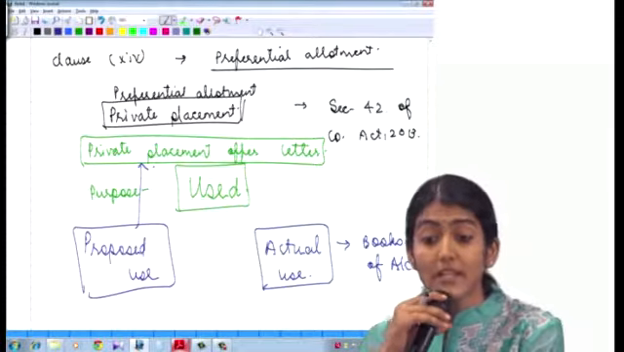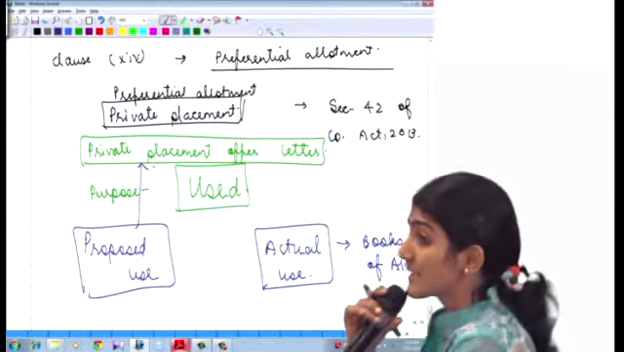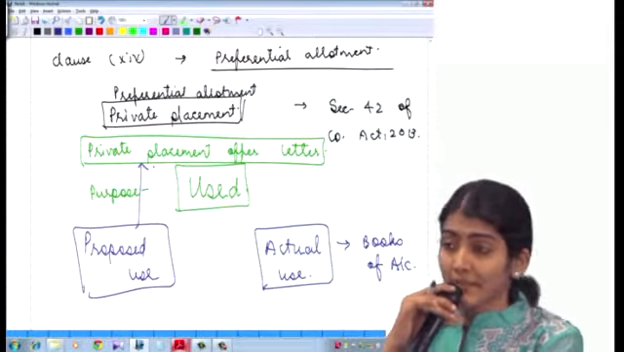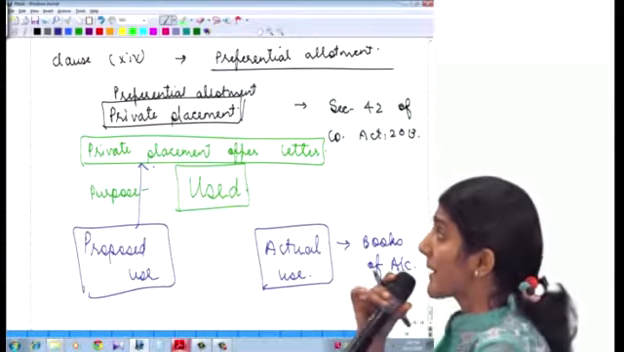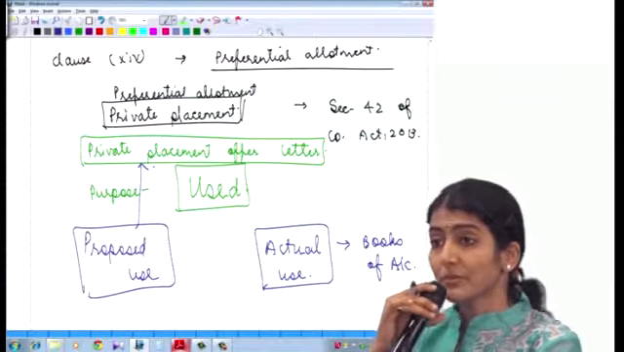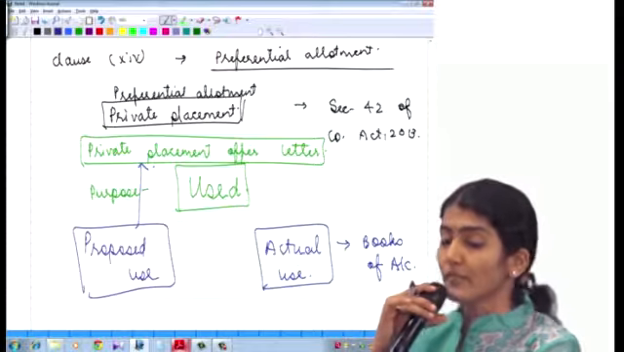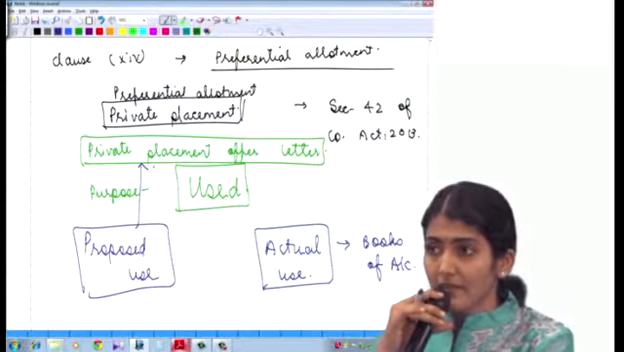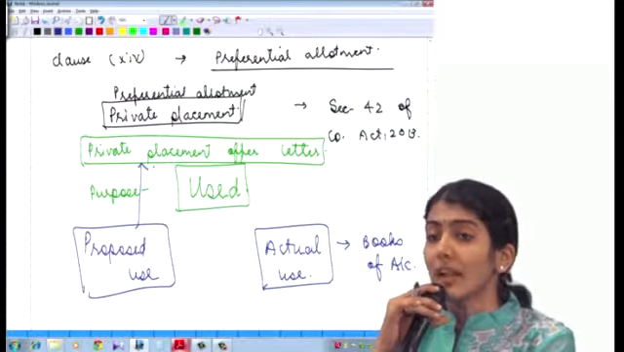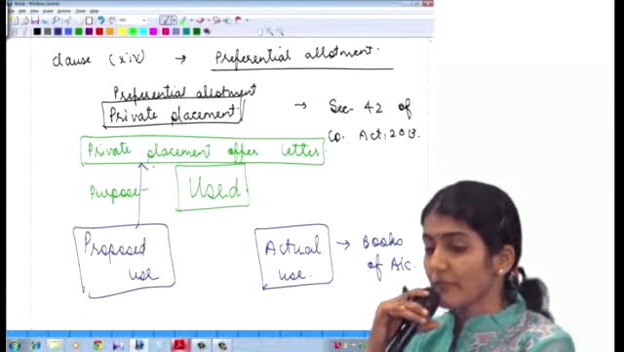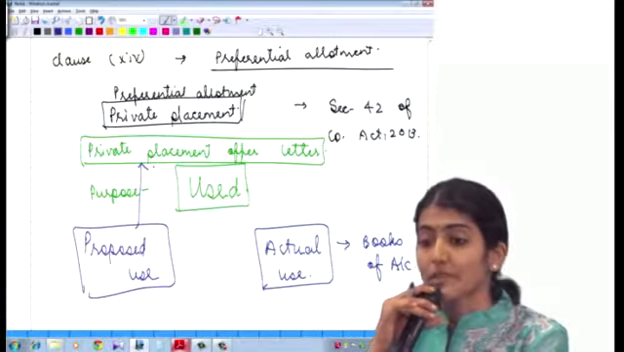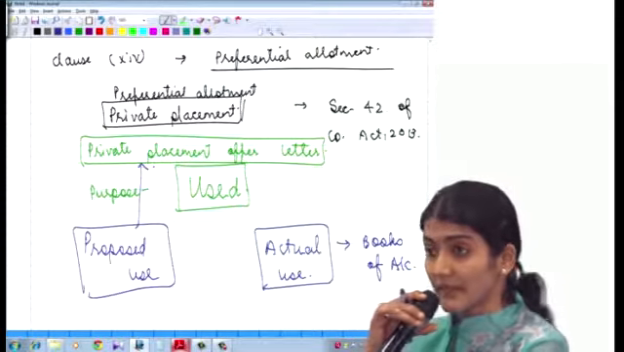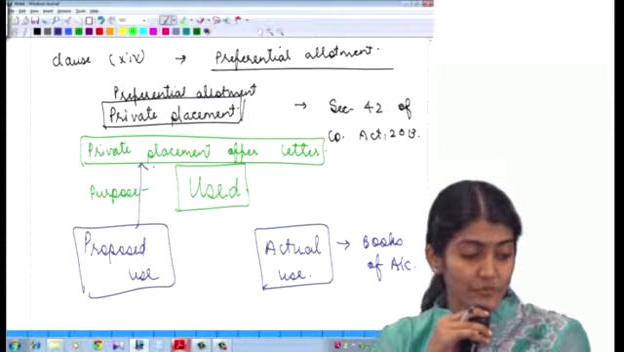Right, so a very important keyword in that is the private placement offer letter. From where you will come to know the reason, the purpose why this particular money has been raised or why the private placement has been done. And then you need to check the actual use from the books of account. Yes, preferential allotment. So now which section of the Companies Act has come? Section 42 of the Companies Act. Right, section 42.